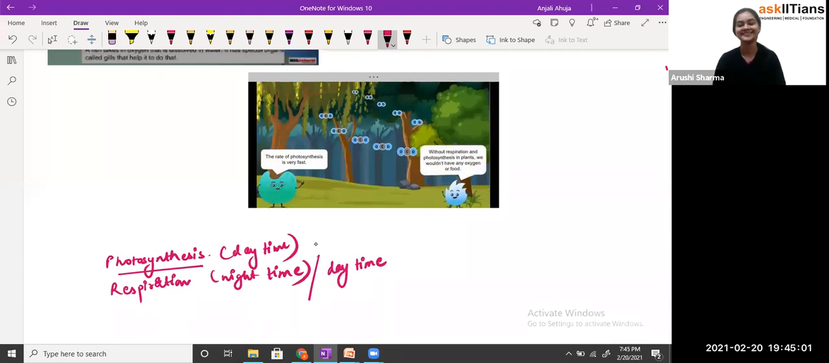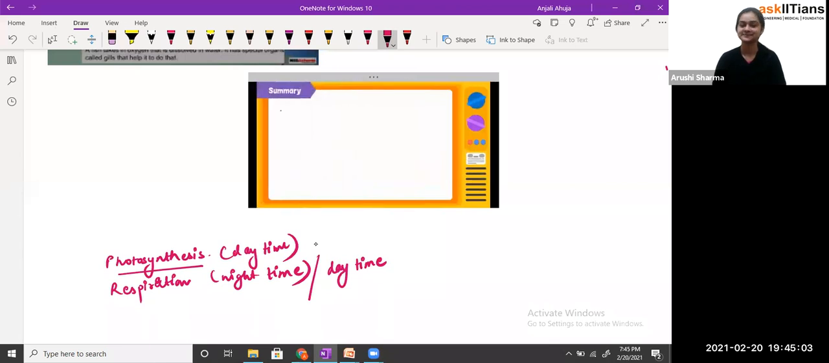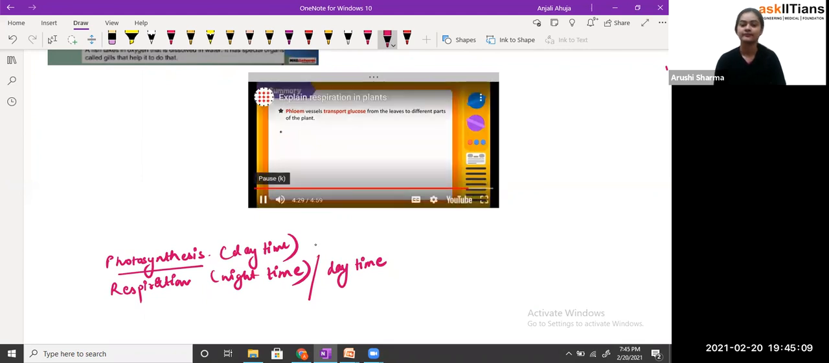Exactly. Let's now summarize what we've learned. Phloem vessels transport glucose from the leaves to different parts of the plant. So these are the vessels, phloem vessels. Like students, in human beings, we have alveoli, and over that there are the capillaries of blood where the exchange of gases takes place, and that's how oxygen gets dissolved in our body. Like oxygen is traveling to every part of our body.